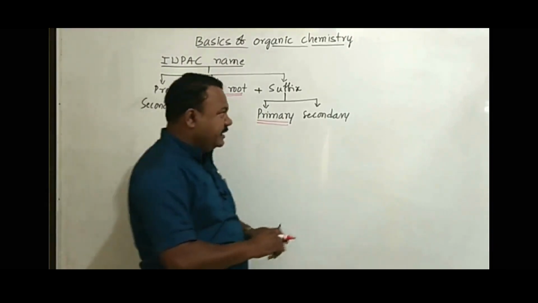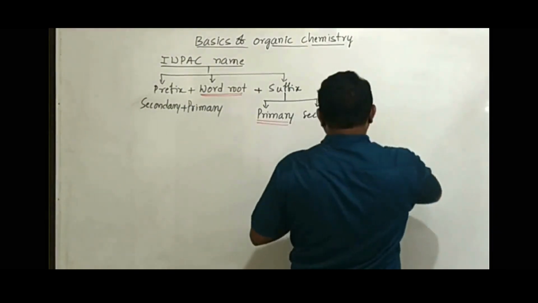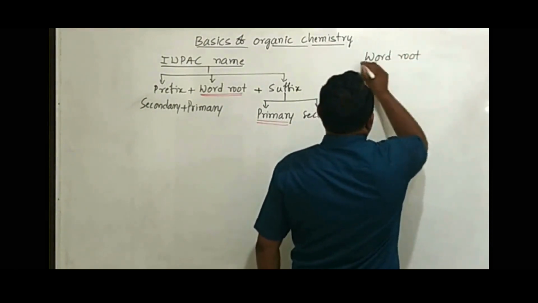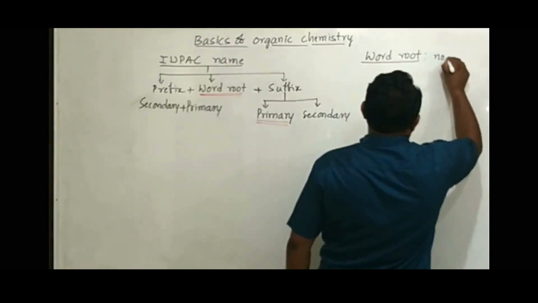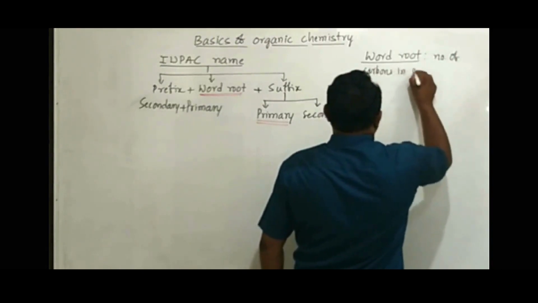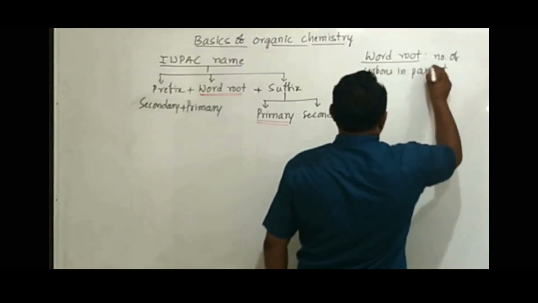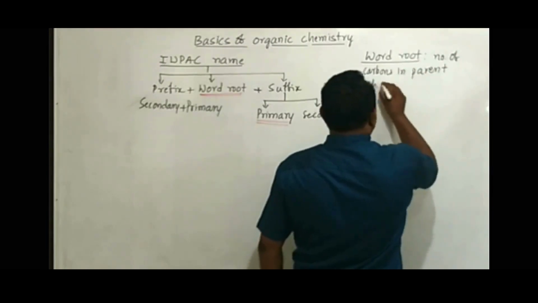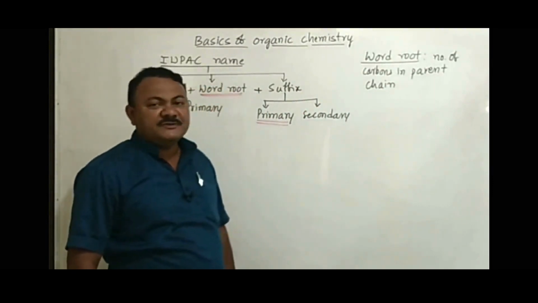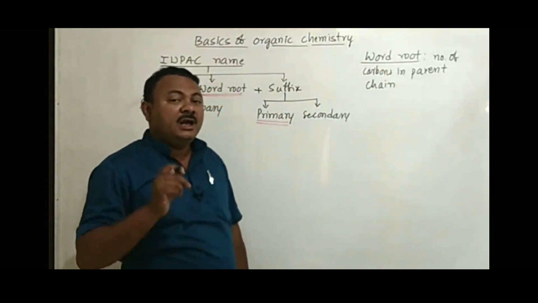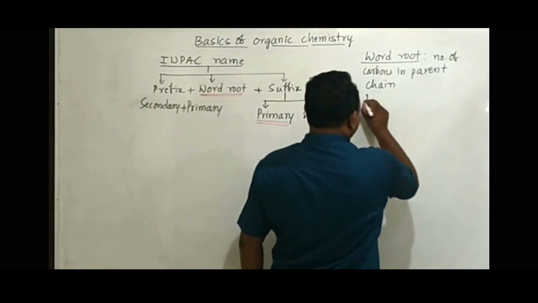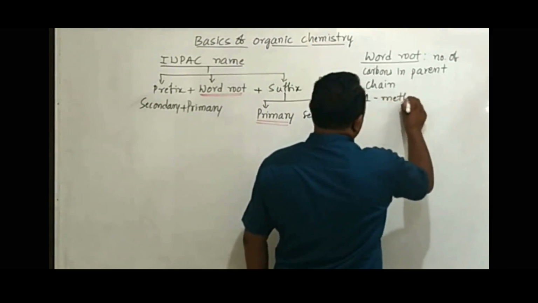What is word root then? Word root explains the number of carbons in the longest continuous carbon chain. We call it the parent chain. Word root explains the number of carbons in the parent chain. What is the meaning of parent chain? Longest continuous carbon chain.